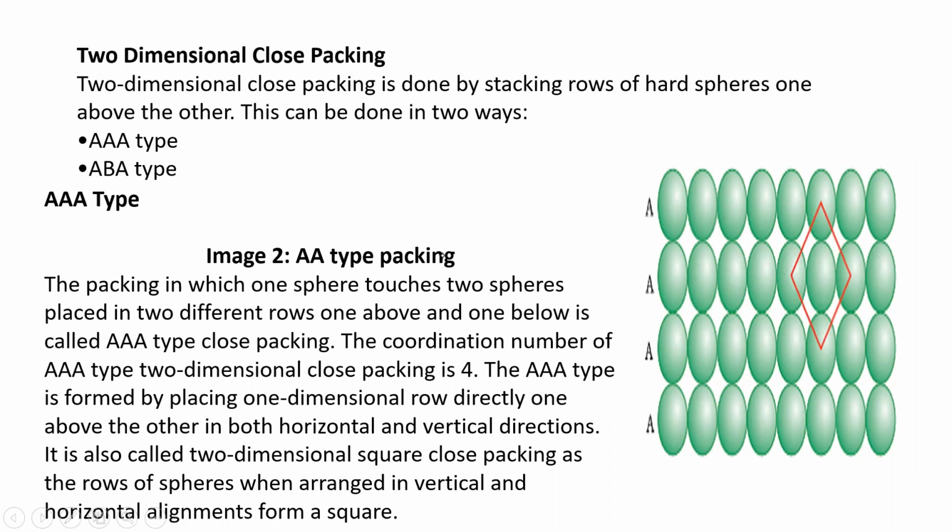The coordination number of A type two-dimensional close packing is 4, because it is in contact with four different spheres: 1, 2, 3, 4. Since it is in direct contact with four spheres, its coordination number is equal to 4. The A type is formed by placing one-dimensional rows directly one above the other in both horizontal and vertical directions. It is also called two-dimensional square close packing, as the rows of spheres arranged in vertical and horizontal directions form a square. So this is called A type packing. It is shown clearly in the image, so I hope you understood. Next, three-dimensional close packing.